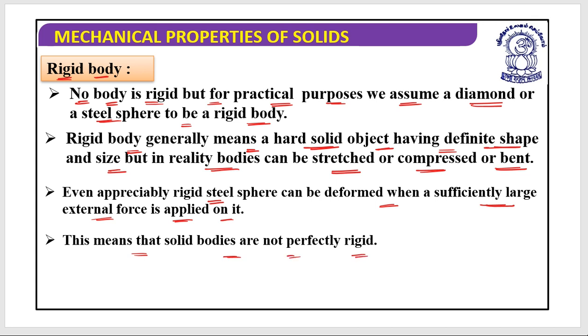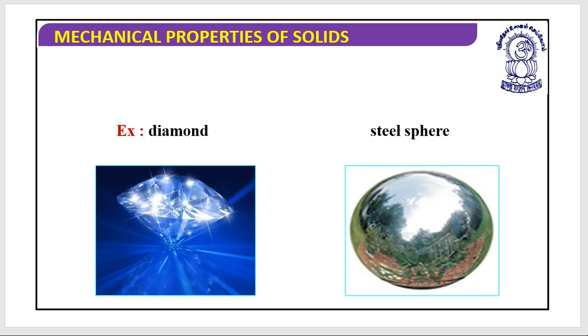In reality, no bodies are perfectly rigid. That means if you apply a force, this body is not going to deform. Then that body is known as a rigid body. But if you apply a sufficiently large amount of force on anything, there would be a change in shape or size, or it could bend. But for practical purposes, for a certain kind of reference level, we consider the diamond and the steel sphere as perfectly rigid bodies.